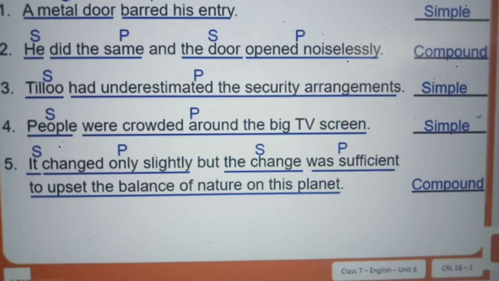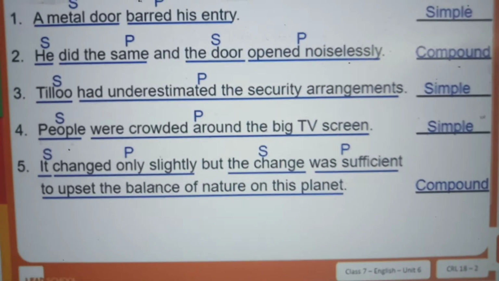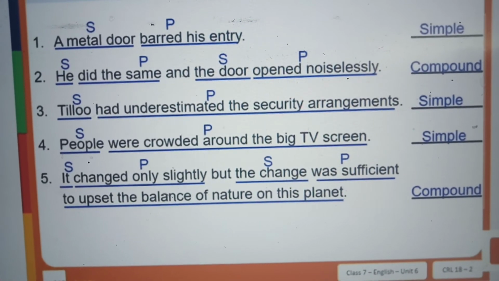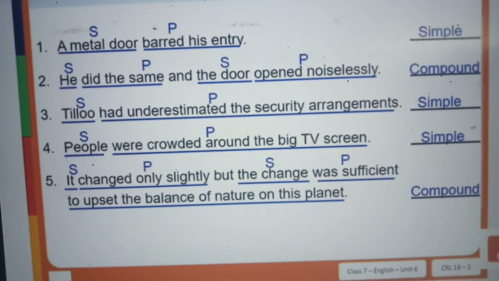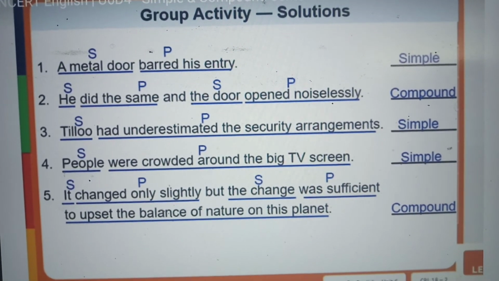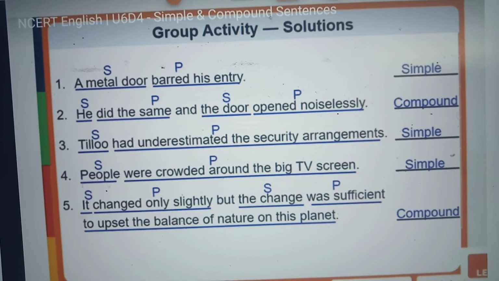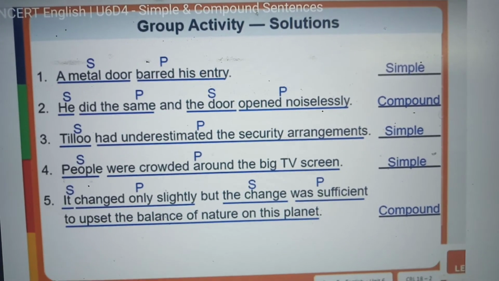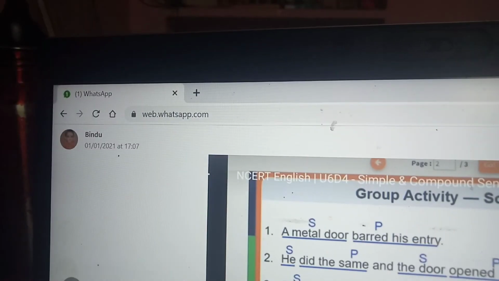So you have it as a compound sentence. It changed only slightly: it is the subject, changed only slightly is the predicate. The change was sufficient to upset the balance of nature on his planet. Change is the subject, was sufficient to upset the balance of nature on his planet is the predicate. So easily you can find out.